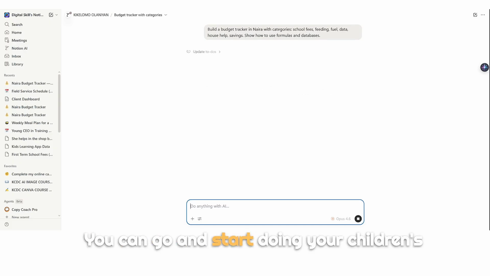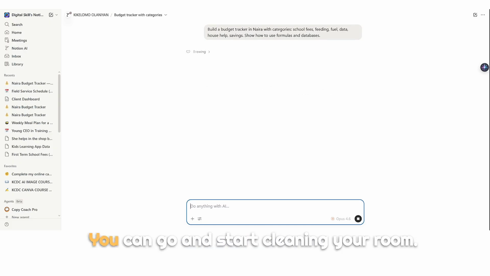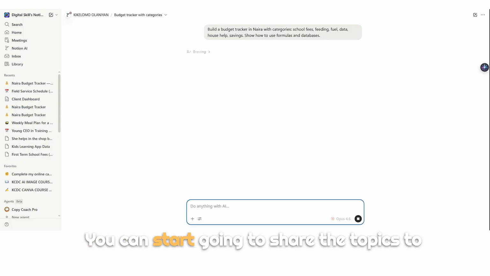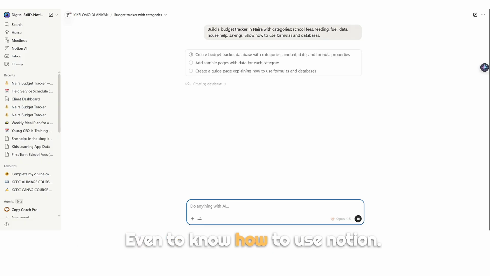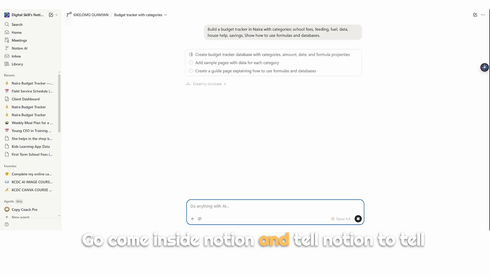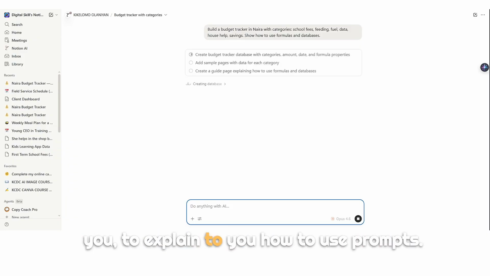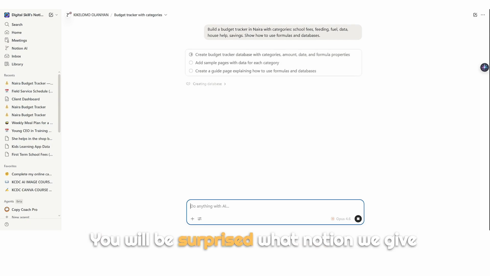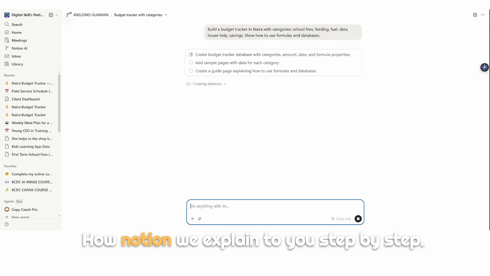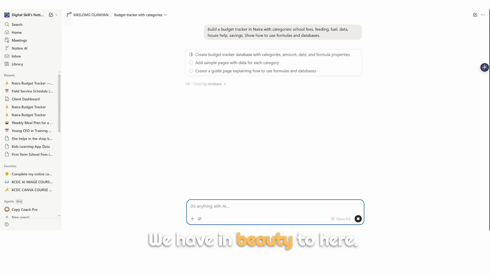You can go and start doing your children's assignments. You can go and start cleaning your room. You can start going to ChatGPT to learn some other new prompts that you can use. Even to know how to use Notion. Come inside Notion and tell Notion to explain to you how to use prompts in such a way that Notion will understand. You'll be surprised what Notion will give you, how Notion will explain to you step by step. We have an inbuilt tutorial here in Notion.